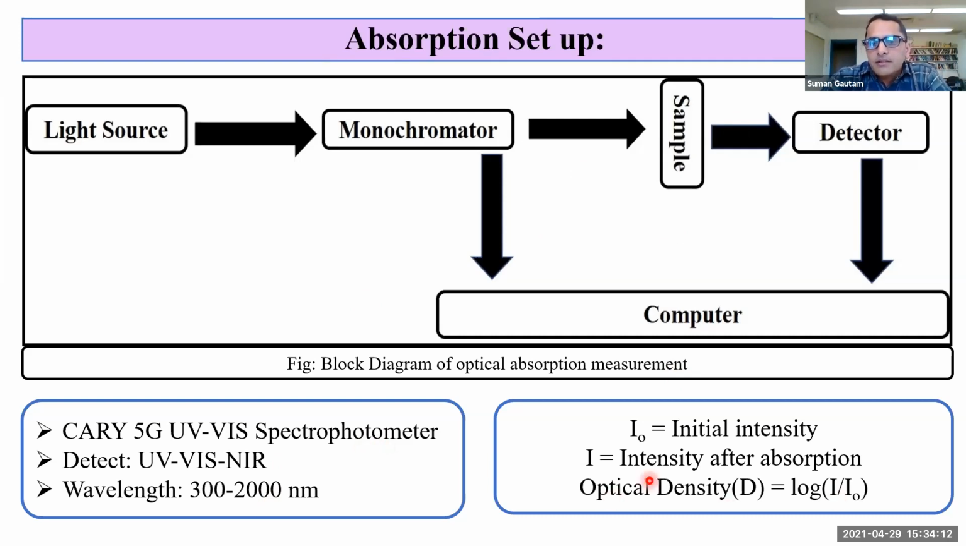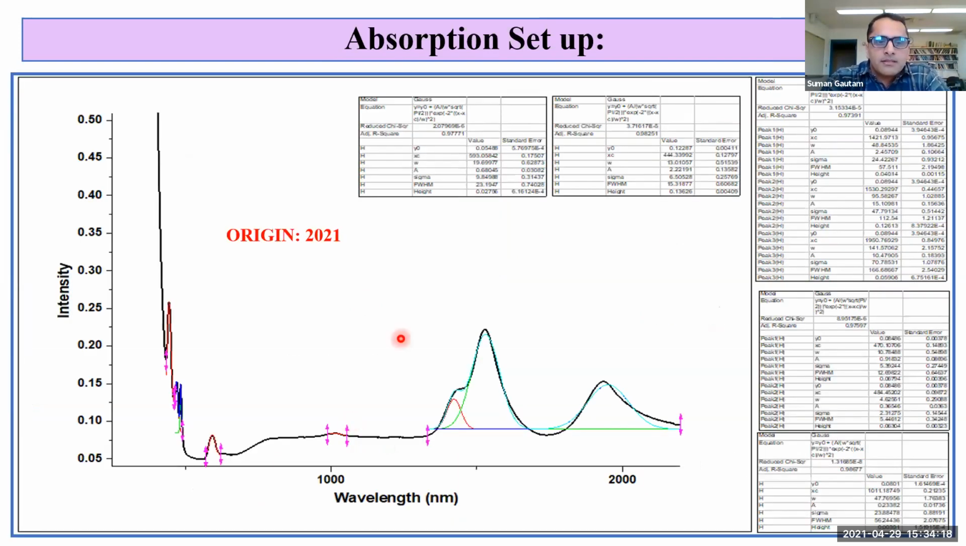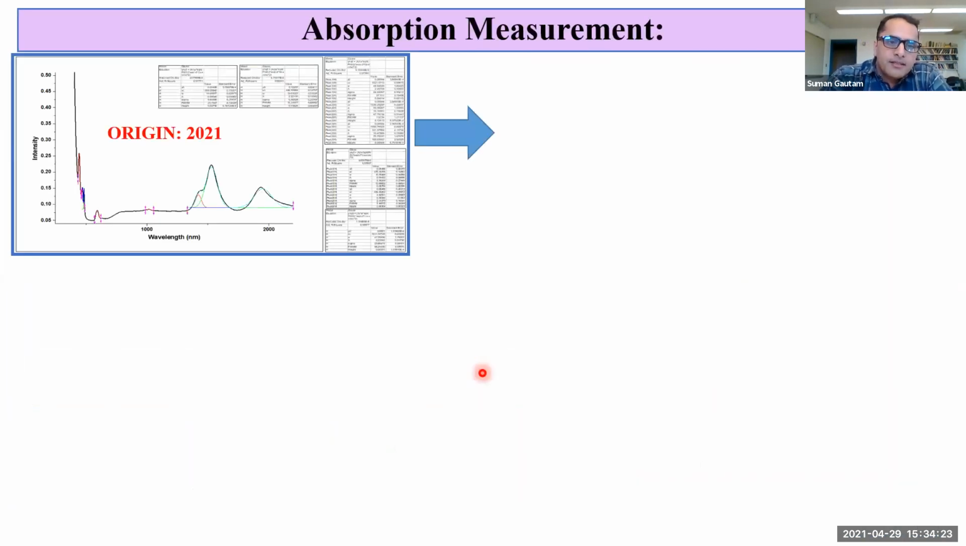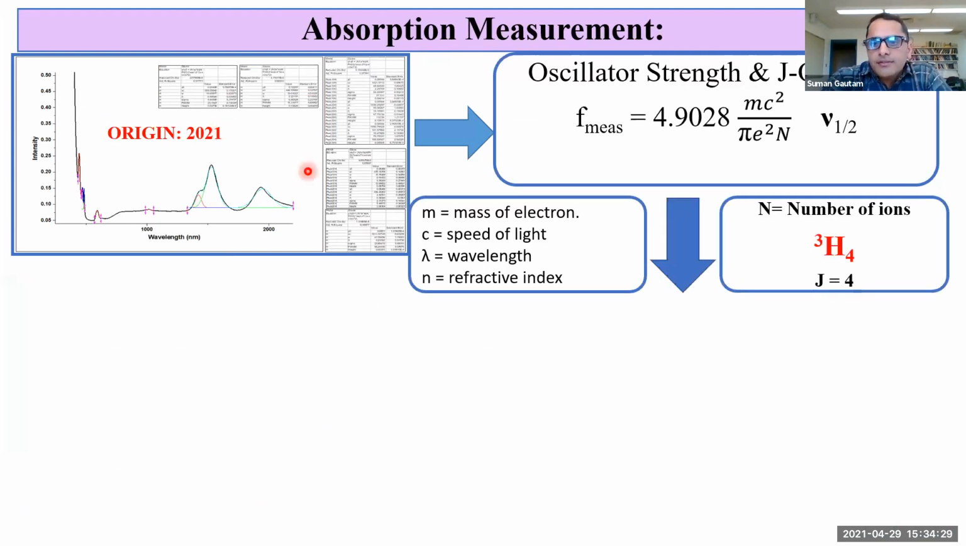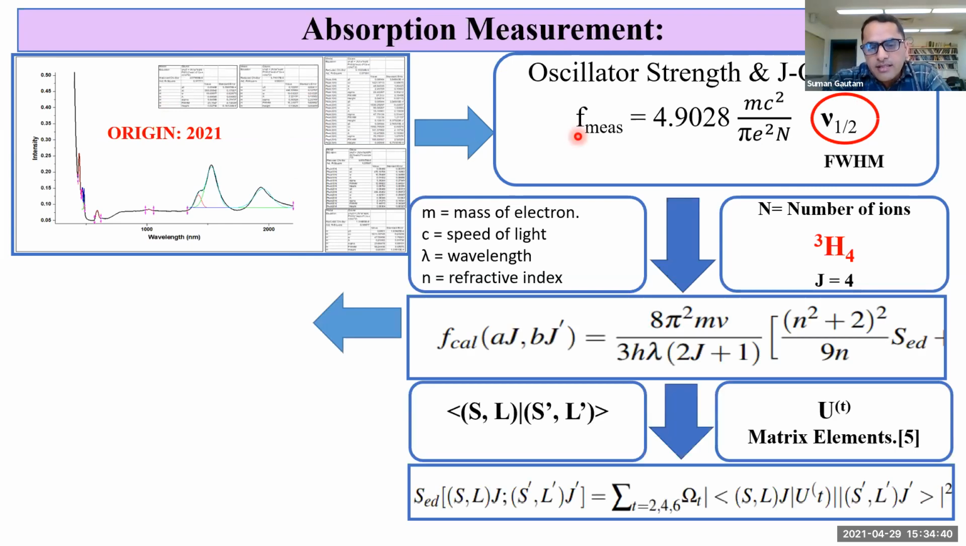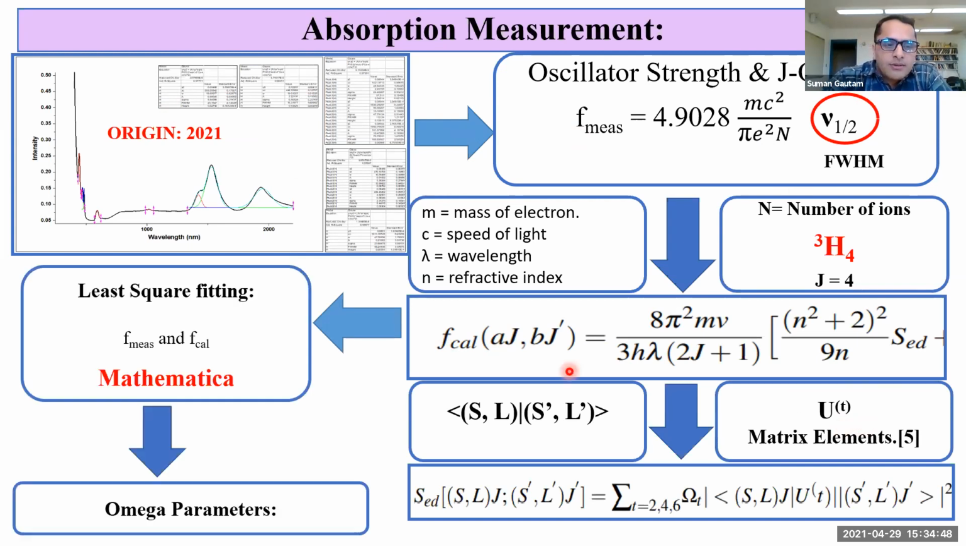Optical density with wavelength gives the absorption spectrum, and the absorption spectrum looks like this. After that, this absorption spectrum is loaded in Origin and fitted with a Gaussian curve to find the full width half maximum. So we got the value of full width half maximum by fitting the absorption spectrum with a Gaussian, and we calculate the measured oscillator strength. And this is the equation for calculating the calculated oscillator strength using a matrix element from previous studies. And the least square fitting between measured value and calculated value in Mathematica gives the omega parameters.